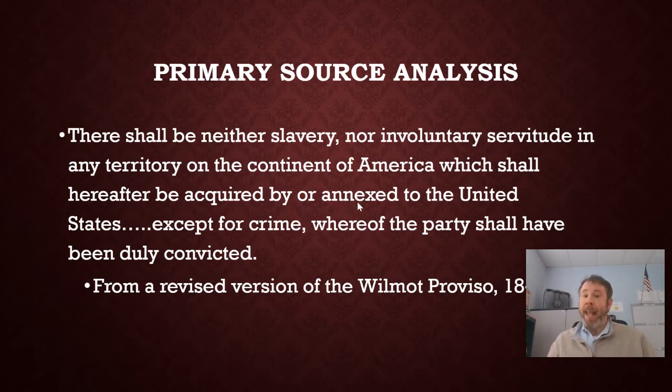What he's saying is, hey, this land we just got from Mexico, we're not having slavery or any kind of involuntary servitude here. Wilmot puts forward what's known as the Wilmot Proviso. A proviso is kind of a law or an idea, suggestion. And he's saying that, hey, never mind that Missouri Compromise that we had. I don't think we should have slavery or any kind of involuntary servitude in this new land moving forward.